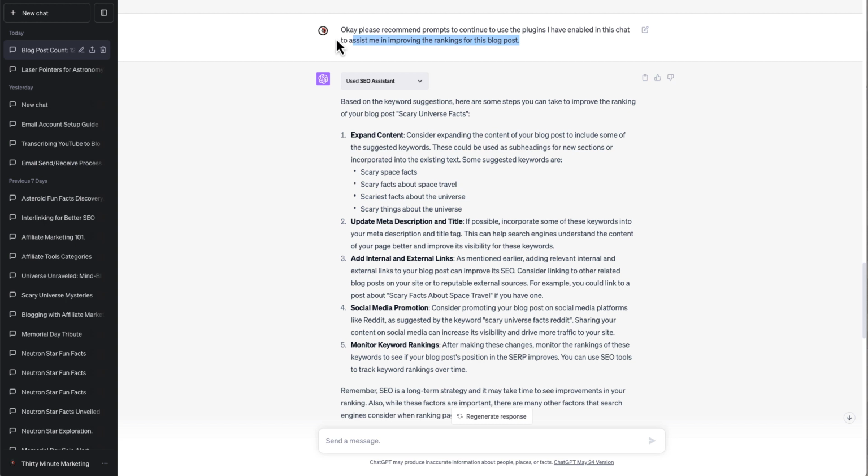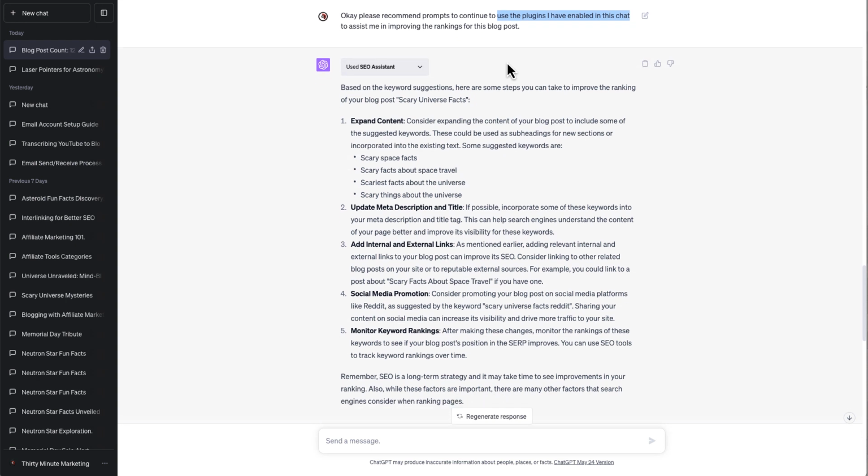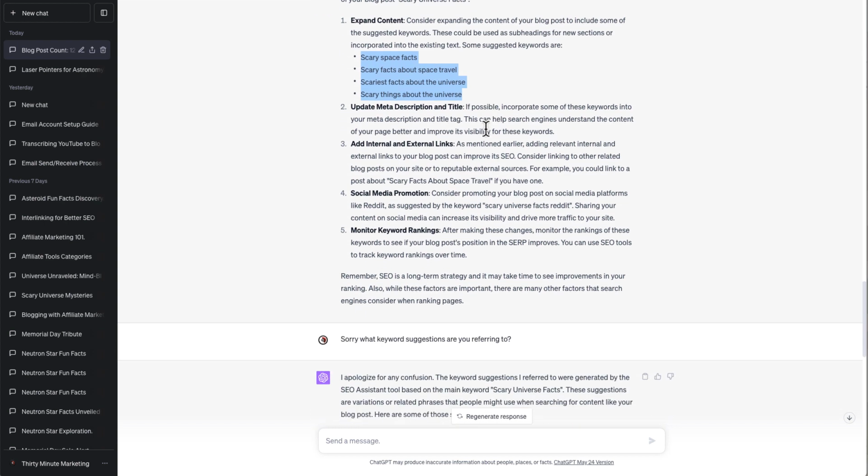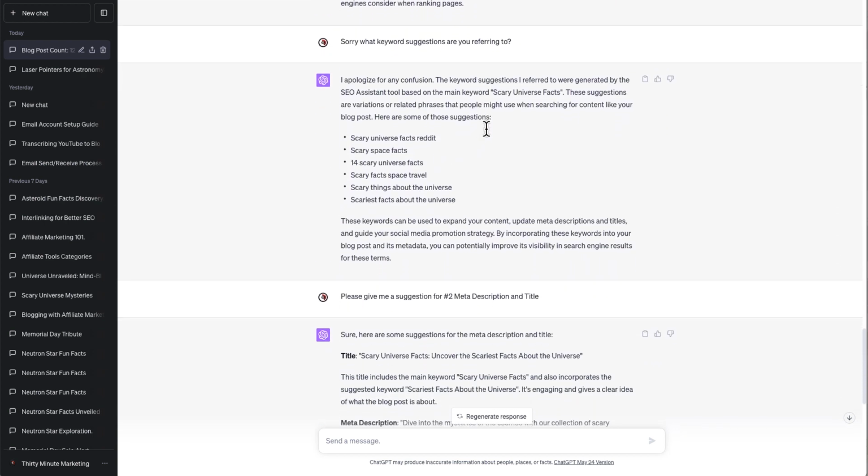So then again, I said, okay, well, it made a few mistakes. Moving on. Please recommend prompts to continue to use the plugins I have enabled in this chat to assist me in improving the rankings for this blog post. I said here, use the plugins I have enabled in this chat, to remind it that the plugins are enabled. Then it came back and said, based on the keyword suggestions, here are some steps you can take to improve the ranking. Then it mentioned these keywords and I was like, where did you get those keywords?